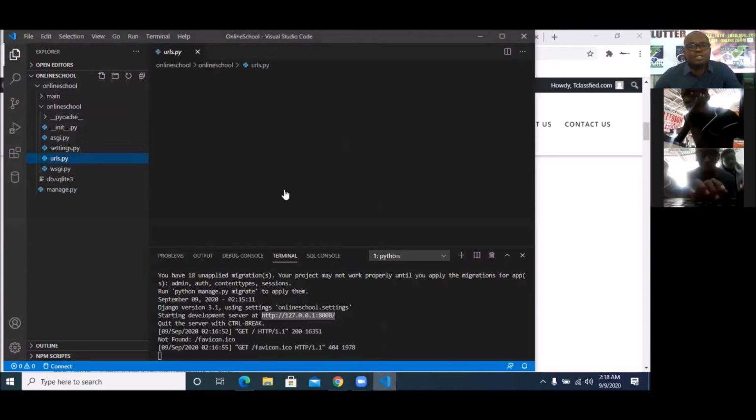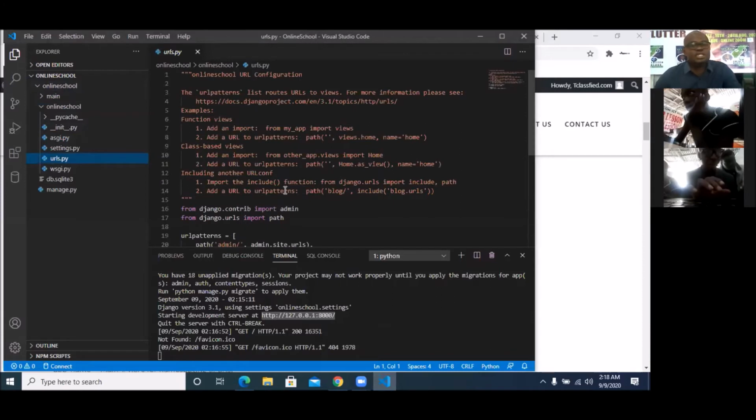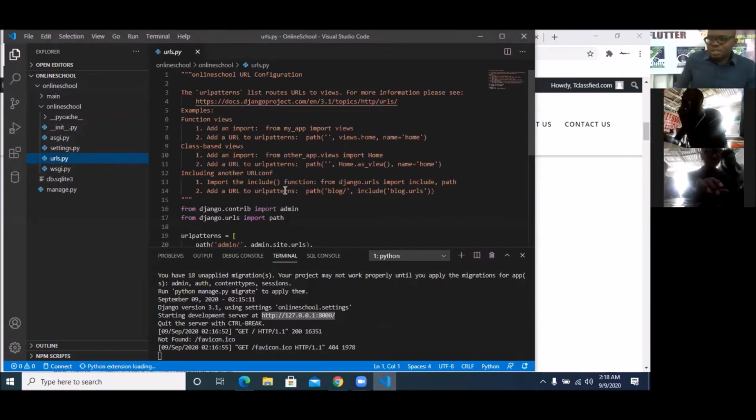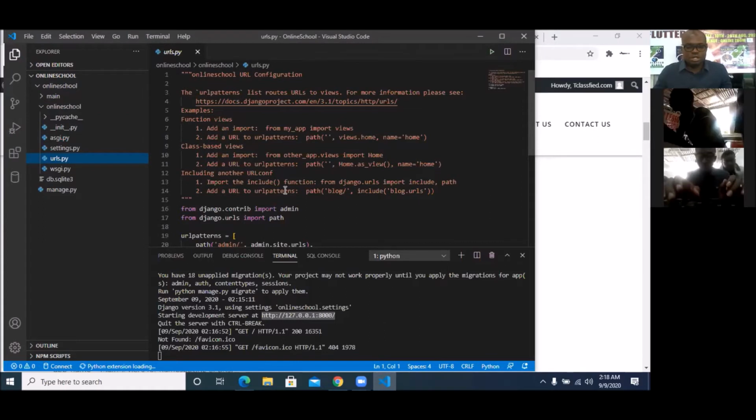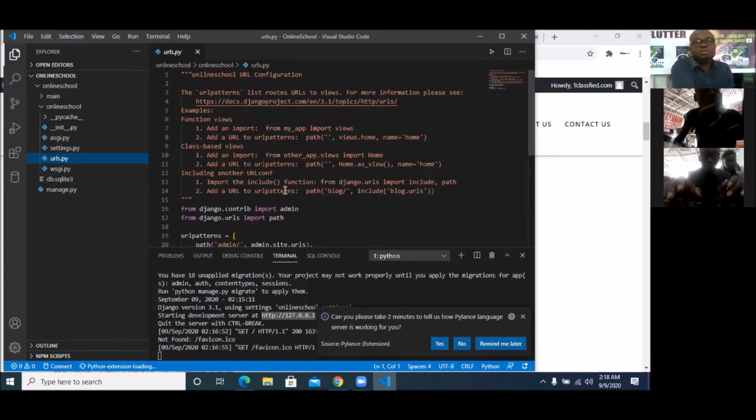If you open it, you're going to see a whole lot of things there, but we are going exactly where the code is to do our modifications. So this is where the code is.